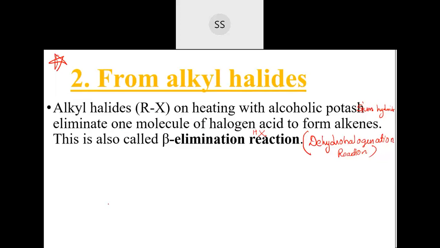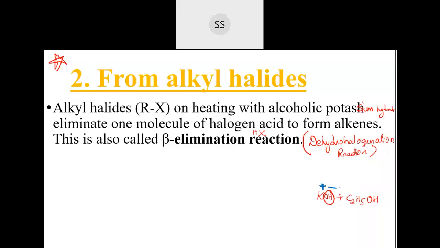See, again I'll explain. You listen properly. Here we are taking alkyl halide and making it react with alcoholic potassium hydroxide. I will write what happens when alcoholic potassium hydroxide reacts. KOH, when made to react with ethanol, C2H5OH, releases OH minus and K plus.